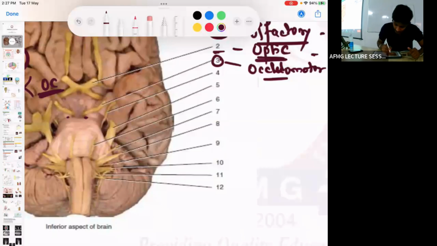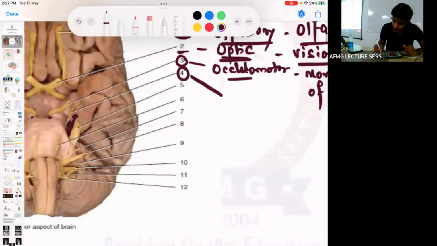There is one cranial nerve which arises from the dorsal aspect, coming from behind to the front. The one cranial nerve which arises from the dorsal, or posterior, aspect of the brainstem is your 4th cranial nerve, known as the